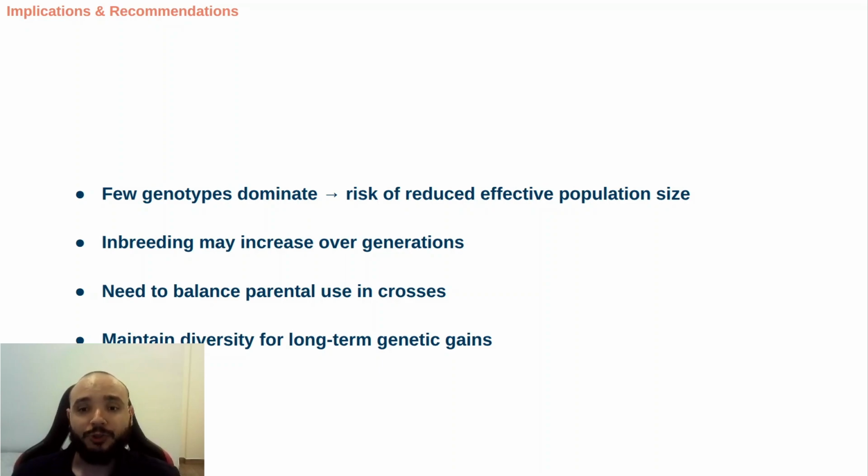This unbalanced contribution can lead to a reduction in the effective population size and increase inbreeding, especially when we have double reduction. By identifying these issues, we can help breeders to restructure mating plans and also to promote greater diversity in a long-term genetic program, making it possible to have gains in this process.